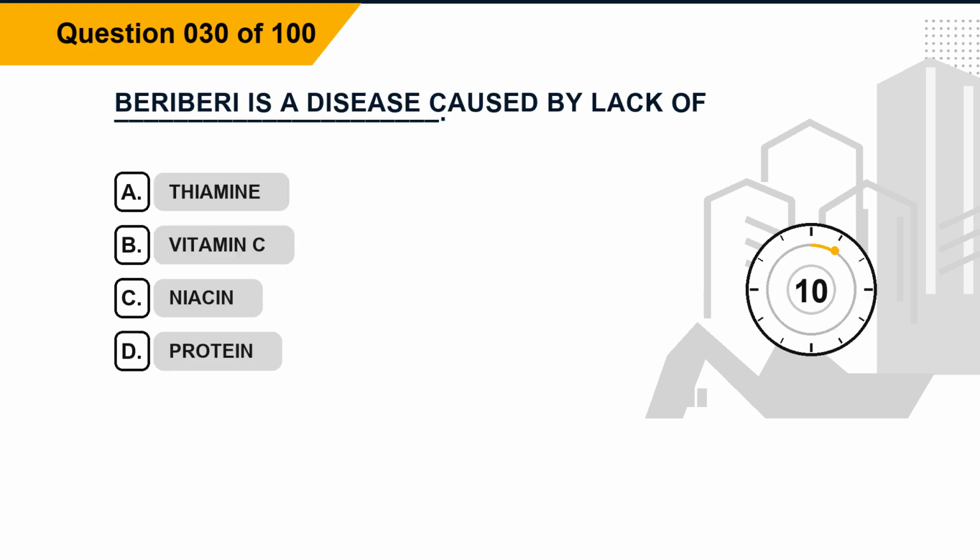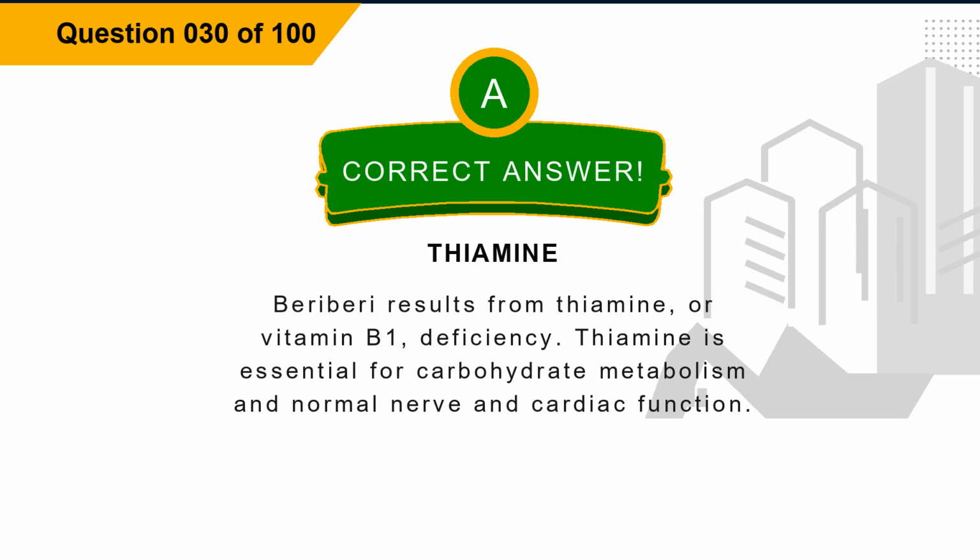Question 30. Beriberi is a disease caused by lack of blank. Option A, thiamine. Option B, vitamin C. Option C, niacin. Option D, protein. The correct answer is option A, thiamine. Explanation. Beriberi results from thiamine, or vitamin B1, deficiency. Thiamine is essential for carbohydrate metabolism and normal nerve and cardiac function.